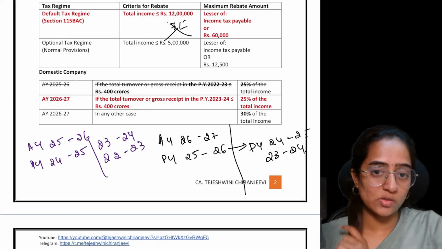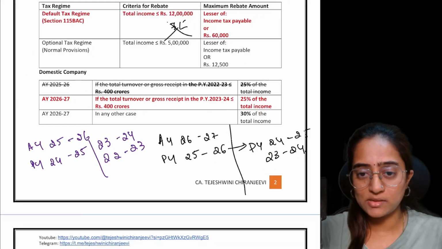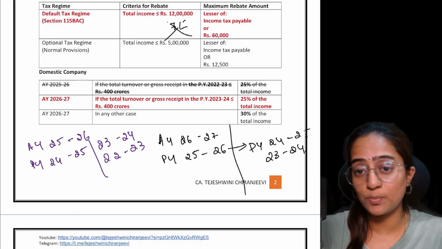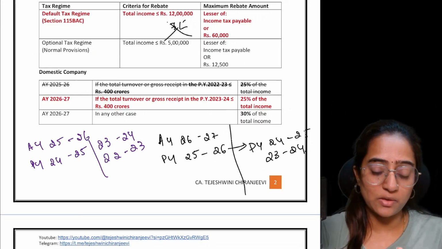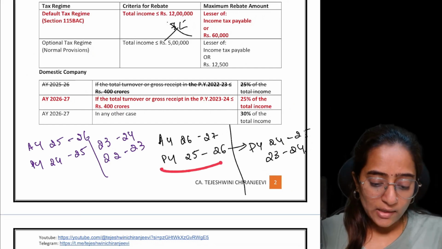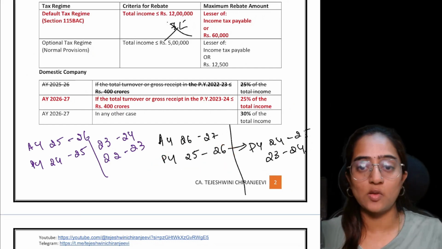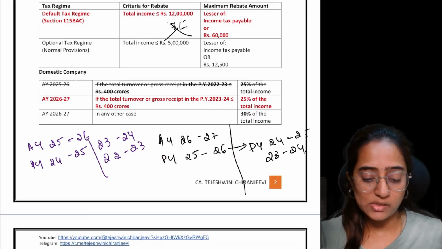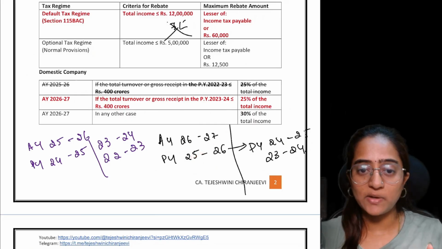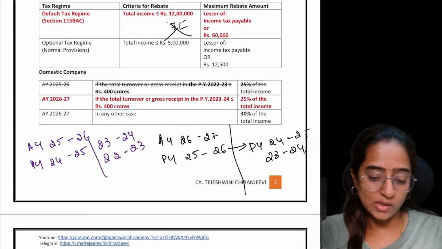Understood? I hope you have understood. Suppose you are writing for your CA Final, obviously in the Income Tax Act which is applicable from 1st April 2026, you don't have the concept of AY and PY, so that is going to be different. In this particular point, I hope you have understood. If you are confused about which year's turnover to take, just use this logic. This is the year in which you are writing your exam. Take that year's PY 25-26, go backward for 2 years, 23-24. You need not even remember, just remember the logic here.